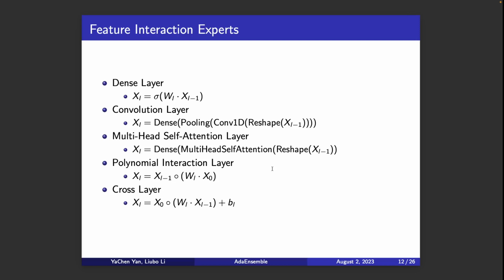So here is a list of feature interaction experts that we considered. There's always the dense layer, right, which is the most commonly used one. And we were also considering the convolutional layer and the multi-head self-attention layer. Finally, we also consider the polynomial interaction layer and the cross layer. One thing to note is that our model architecture is very general, so that we can support different kinds of feature interaction experts, not only limited to these 5.